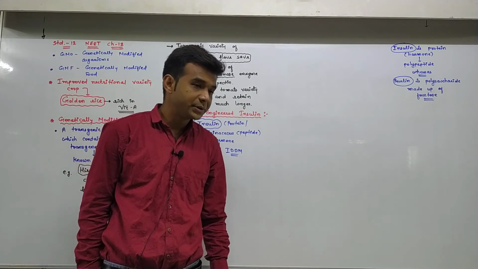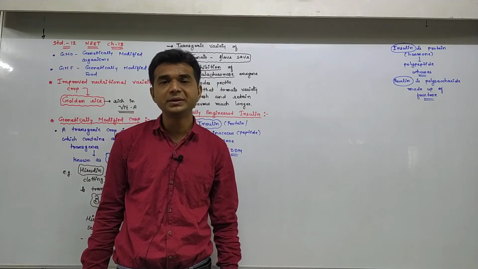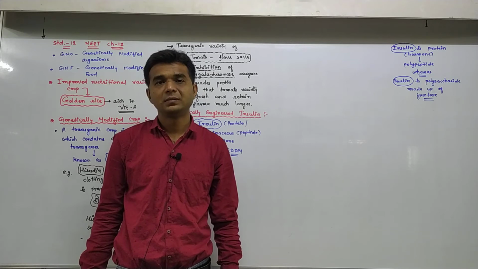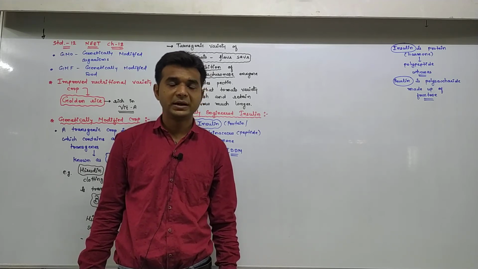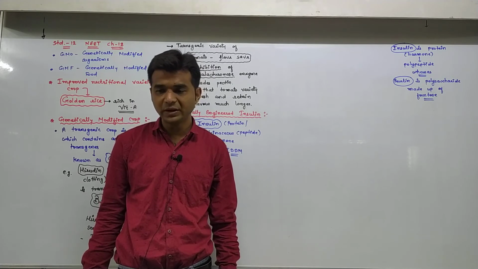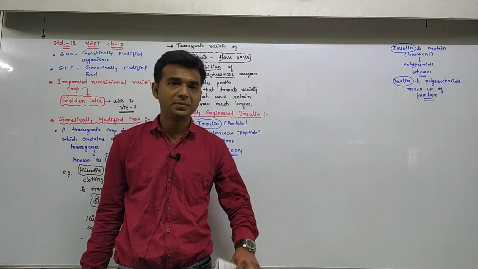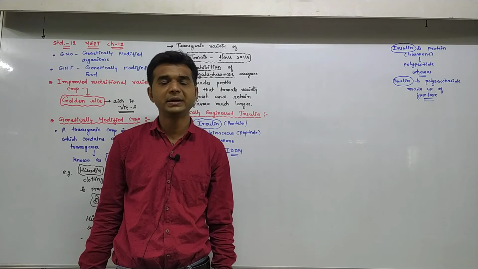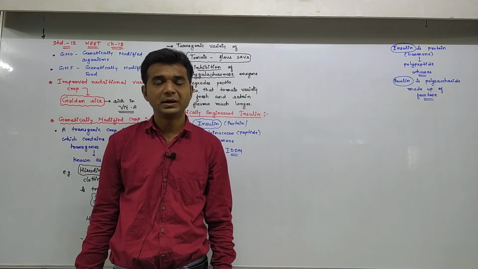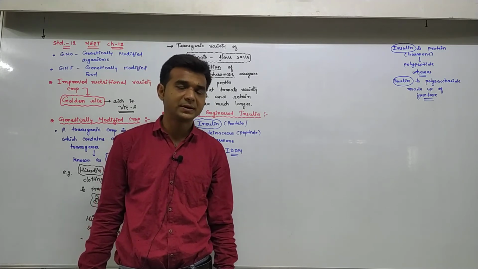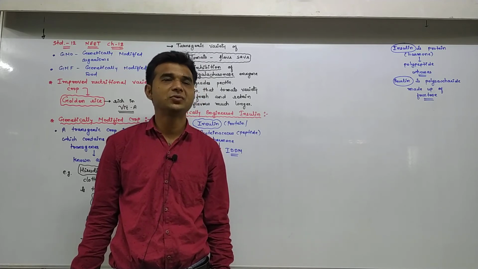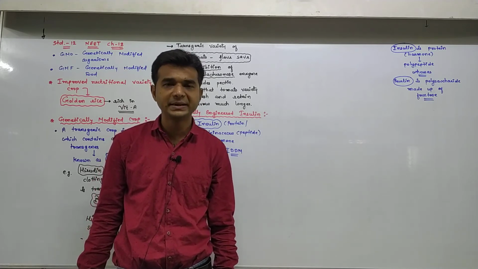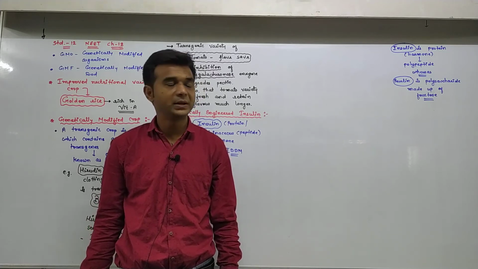Here, due to less insulin, more glucagon is there, and as a result blood sugar increases, as well as sugar is present in the urine, and that condition is known as hyperglycemia.